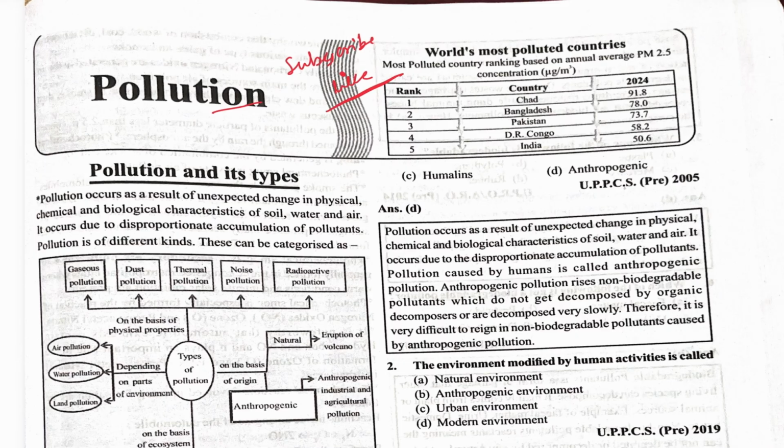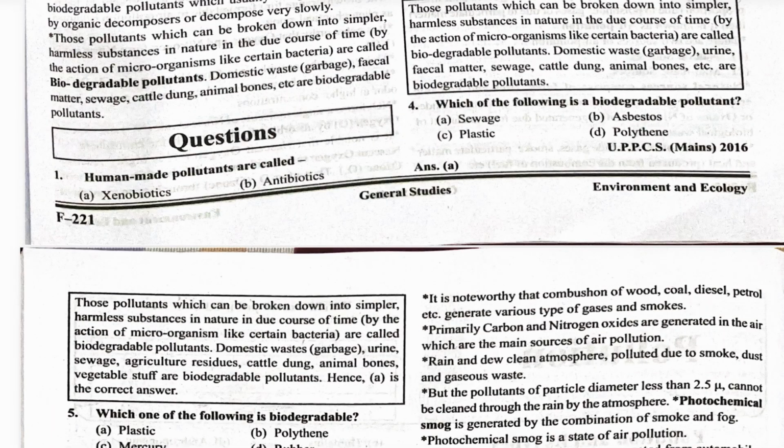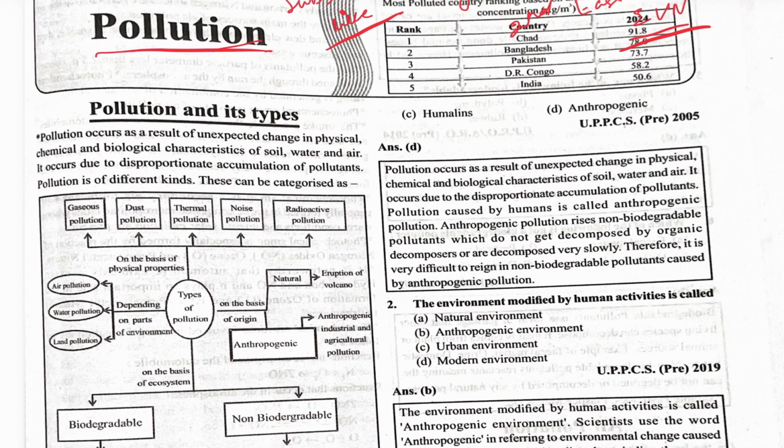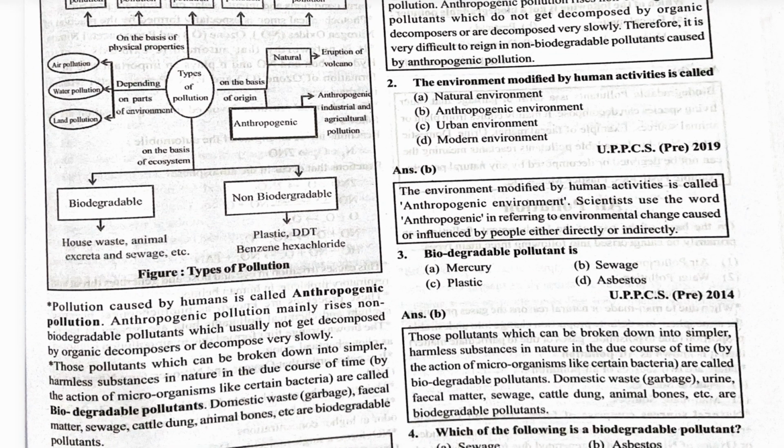So let's start. The topic is pollution. It is a Ghatna Chakra. This is the second last chapter of this environment. Human-made pollutants are called xenobiotics, no, not antibiotics. It is called anthropogenic. Remember, human generated. That means a human-generated pollutant is anthropogenic. Next, the environment modified by human activities is called, recently we have learned, the anthropogenic environment.